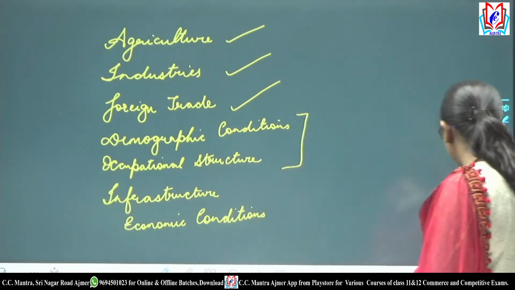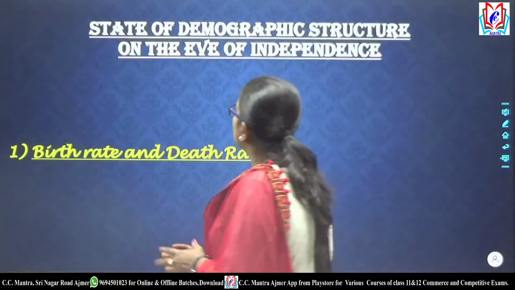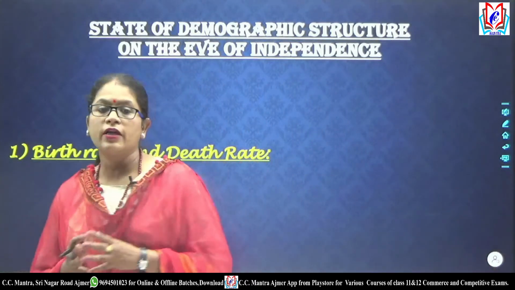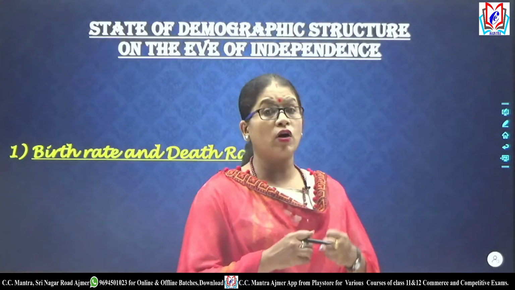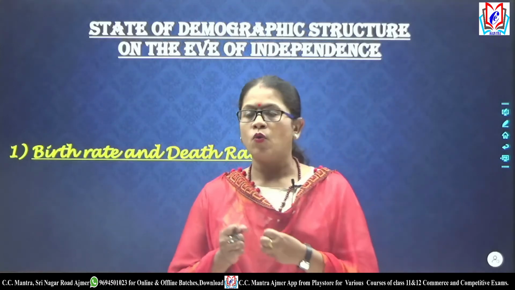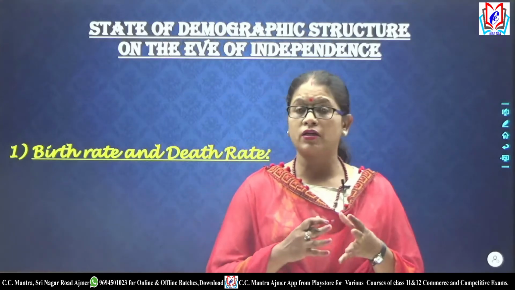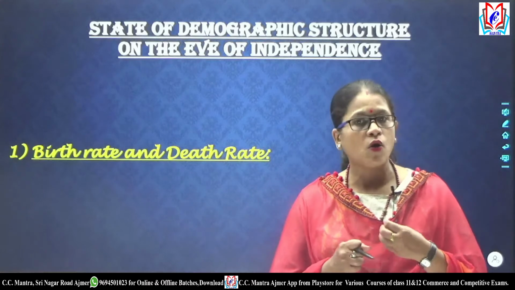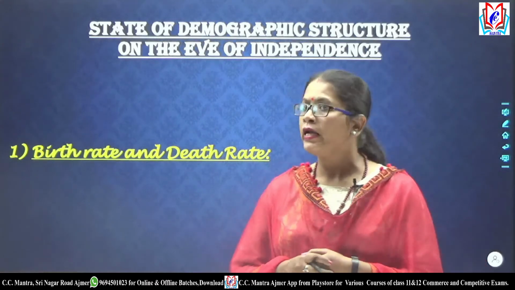So let's start. So first of all we'll do the state of demographic structure on the eve of independence. That means demographic conditions किस तरीके की थी, what was the birth rate, the death rate, what was the life expectancy, what was the literacy rate, etc. That means all these social parameters will be discussed.